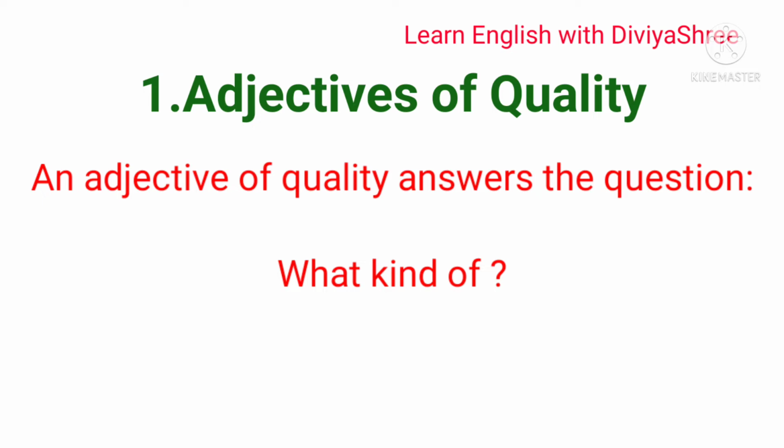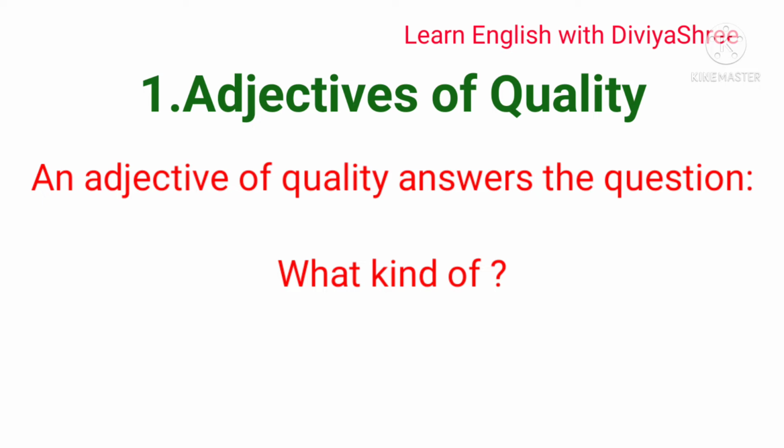Alright, so an adjective of quality answers the question that you need to remember. That thing, what kind of thing is that? What kind of person is that? What kind of place is that? Are you getting it? So an adjective of quality answers the question that asks like this: what kind of? I hope, guys, this point is very much clear to you about adjectives of quality.